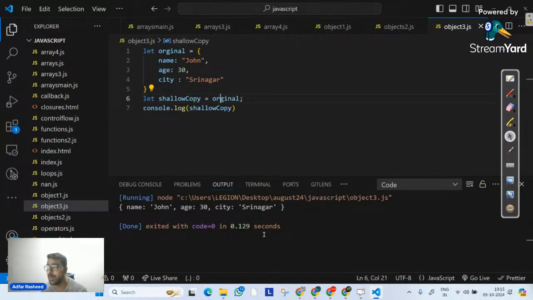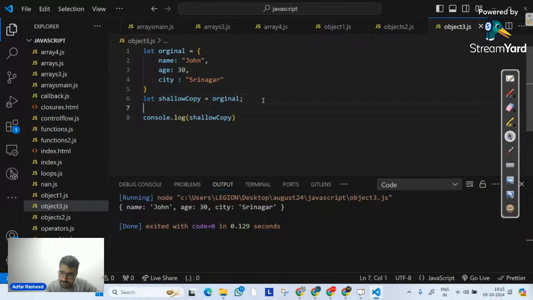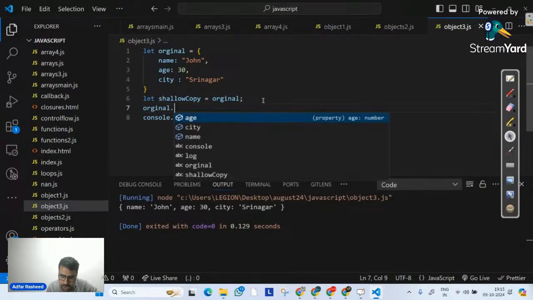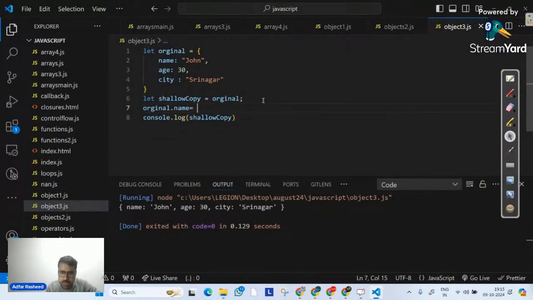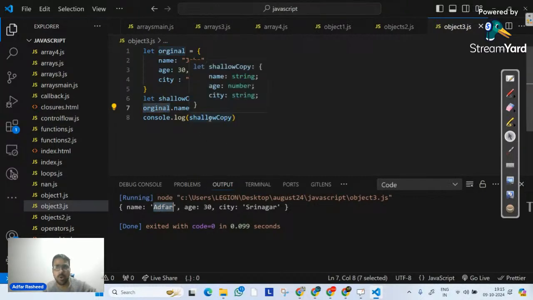It's not called a deep copy. Remember that. I might have said that in arrays, because I saw your answers. It's not called deep copy, it's called shallow copy, if one change is reflected in another object. For example, if I set original.name equal to Adfar and execute this code, you can clearly see that even though I made a change in original, it has affected my shallow copy as well.